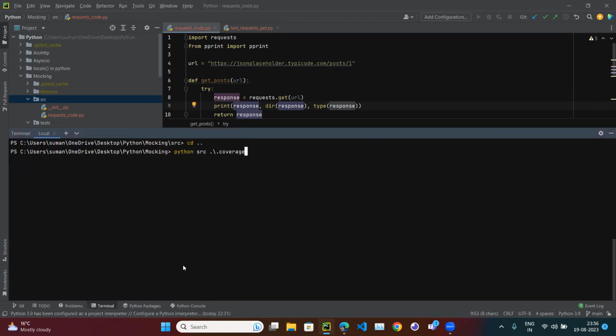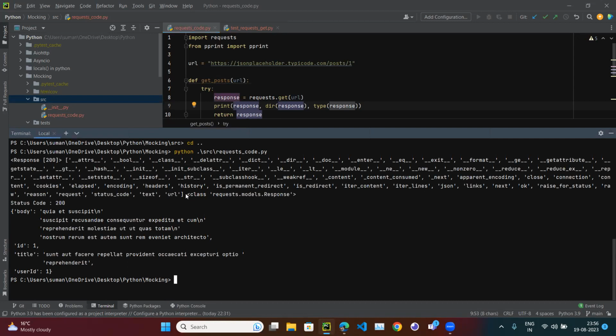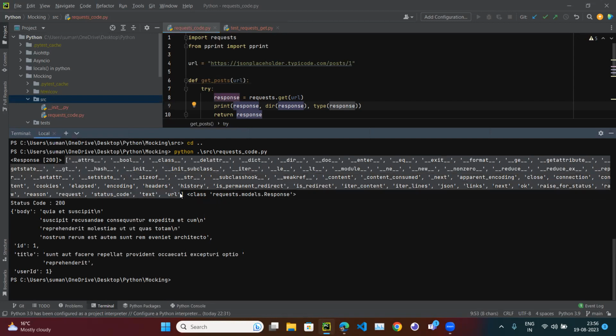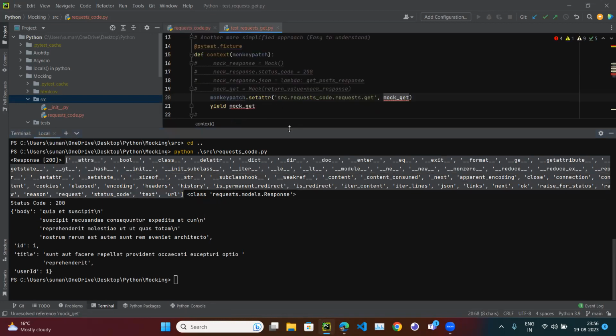Python source, request.get. Here you can see the object we are getting is of class type, request type, and this response is 200, which is fine, and it has so many attributes. Now, instead of the request dot get, we should get this mock get, but mock get is empty.